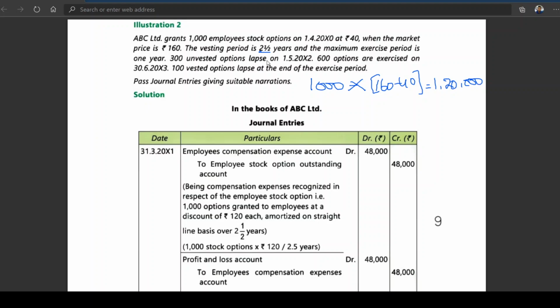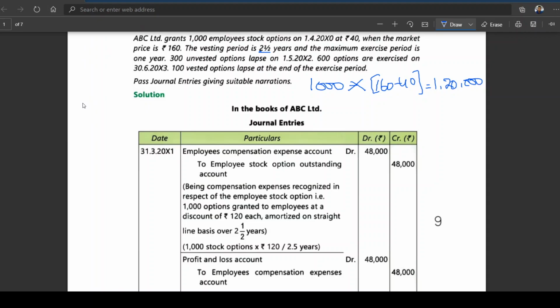If you take 48,000, and then it comes 96 plus 20. First year 48,000, second year 48,000. Last year it is to be, come on, tell me how much? 48, 48, 96, 24,000. So like that, the period of 2.5 years it is split up. The most important point, whenever you are having a problem like this, better you have a table like this, which will be useful for you to understand.